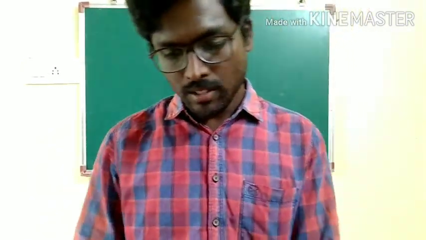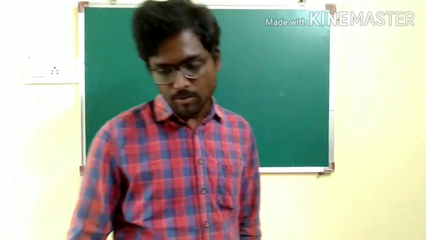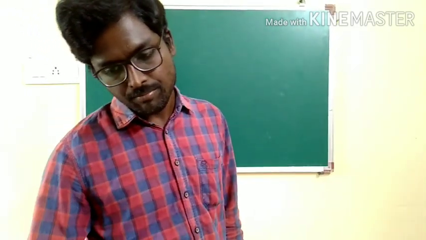Chalo, let us discuss the problem what I gave you yesterday, the theorem.